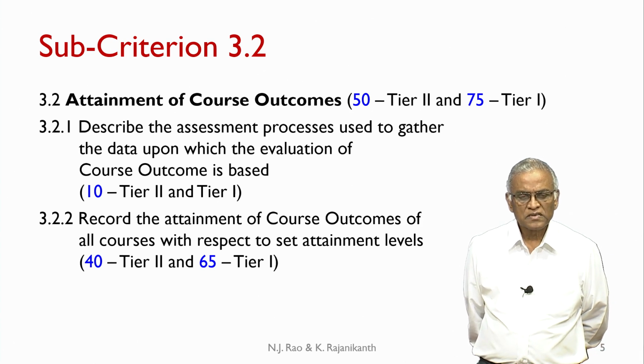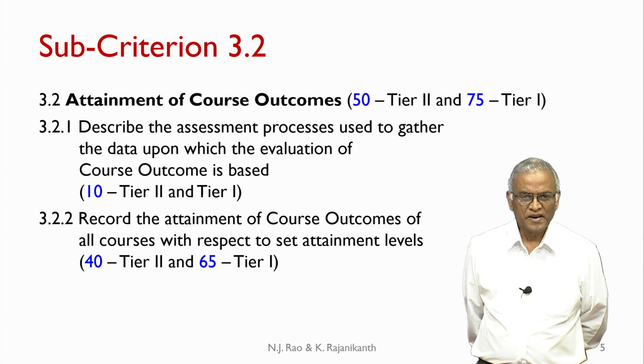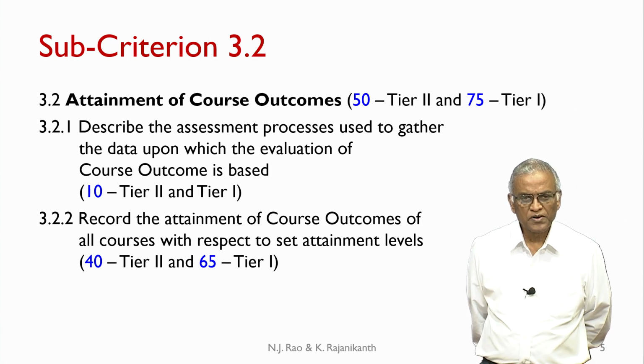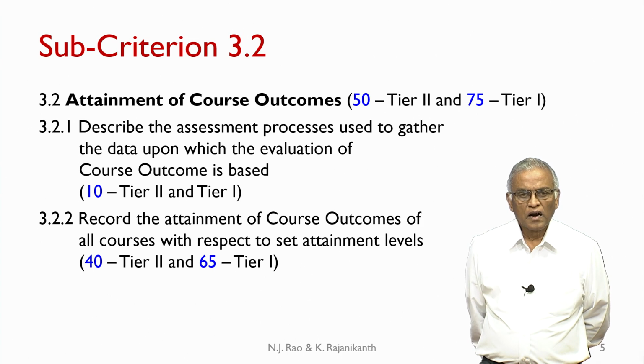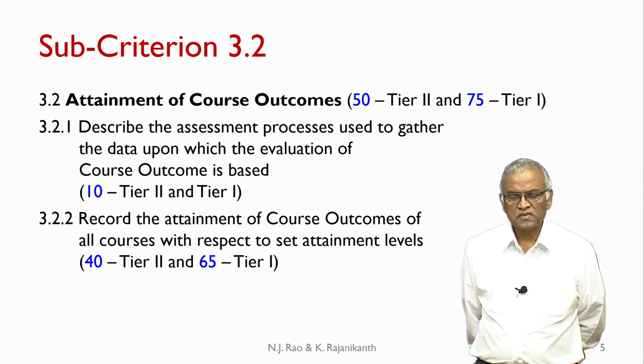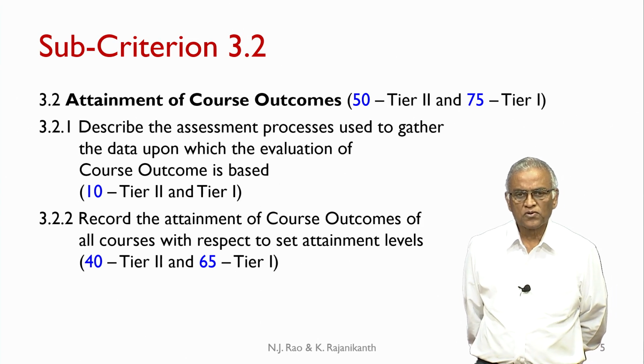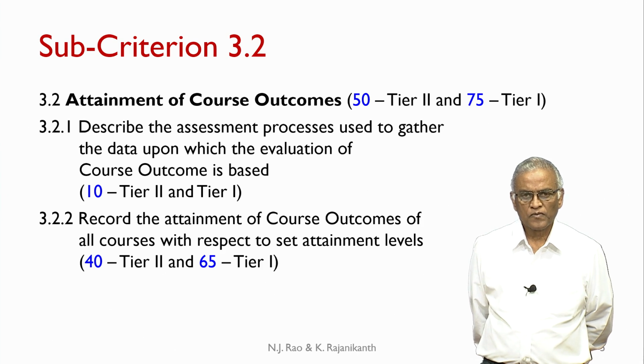And this is further subdivided into subcriterion 3.2.1, in which you are required to describe the assessment processes used to gather the data upon which the evaluation of course outcome is based. We will presently look at the detail.